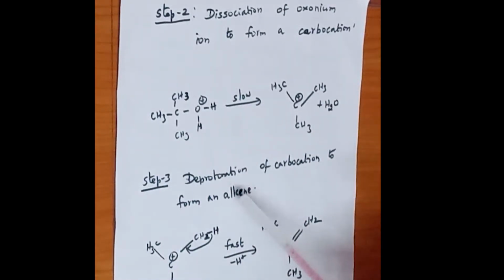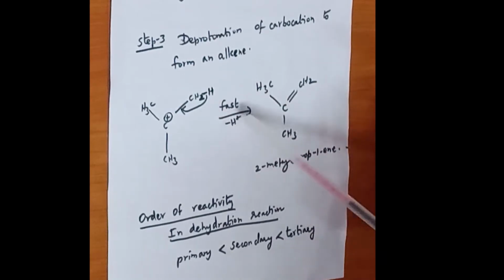Step 3 is deprotonation. That is, there is a shift of a bond attached to hydrogen where there is formation of alkene. So deprotonation of carbocation to form an alkene. So the first step is dehydration to form the oxonium ion.